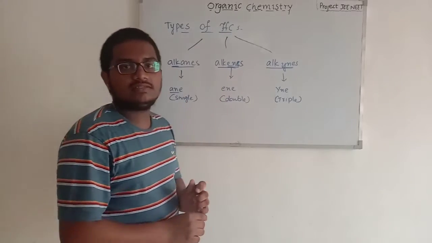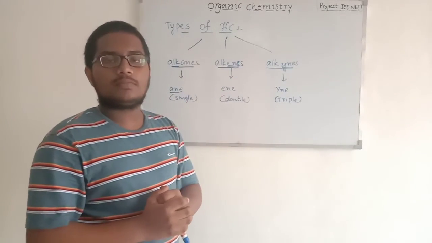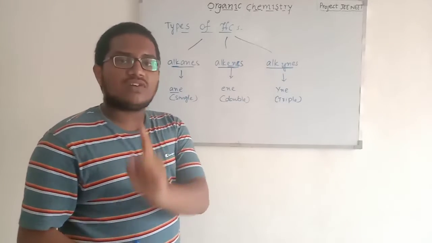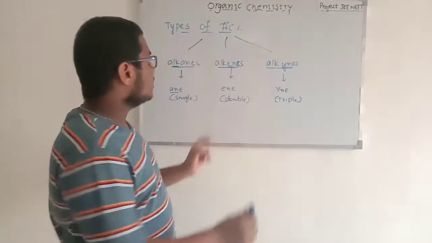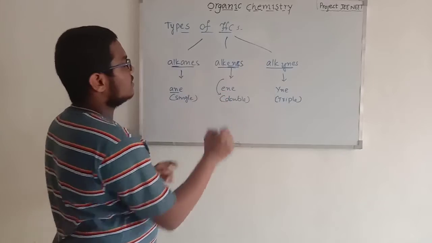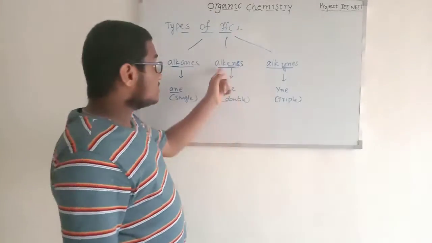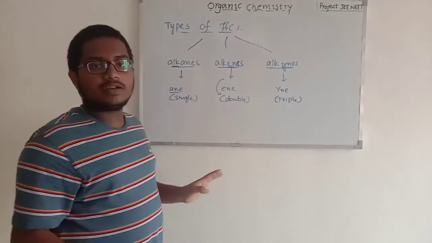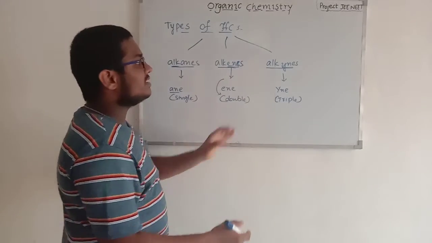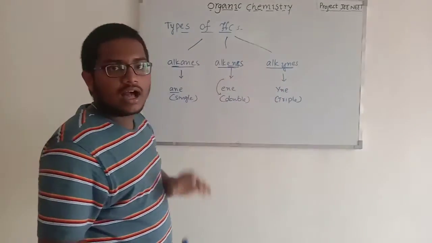Alkene means that in a hydrocarbon compound, at least one double bond is present; that compound is called an alkene. In these compounds there must be no triple bond. If a triple bond is present, it falls into the category of alkynes.